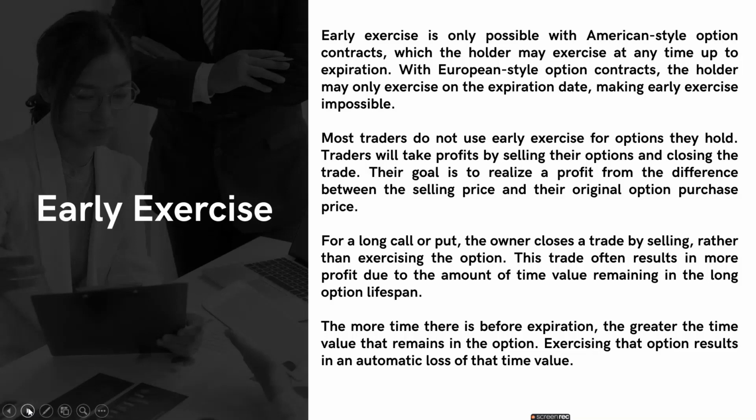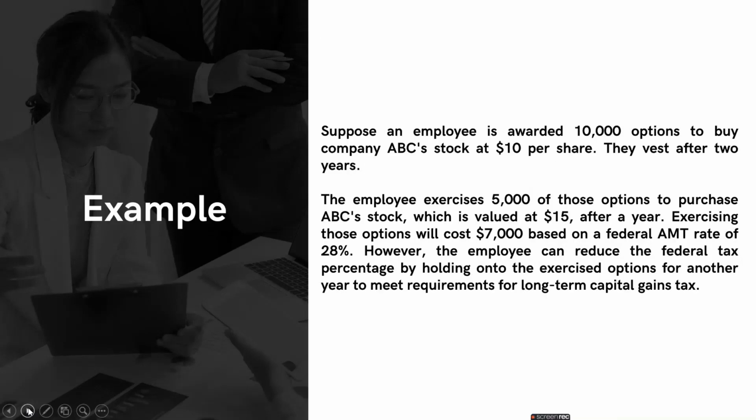So basically, take an example for early exercise. There is an employee who is awarded 10,000 options to buy a company stock at $10 per share, and they vest after 2 years. The employee exercises 5,000 of those options to purchase ABC stock, which is valued at $15, after a year. So he's exercising the option to purchase 5,000 shares not after 2 years, but after a year. So that is early exercise.